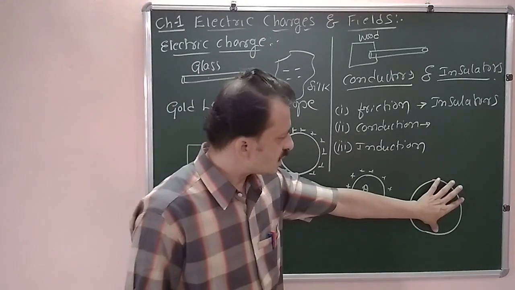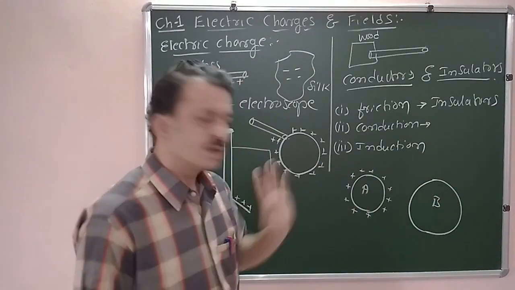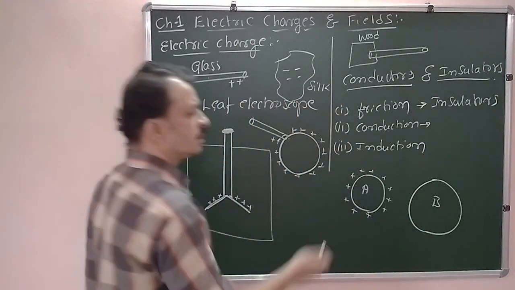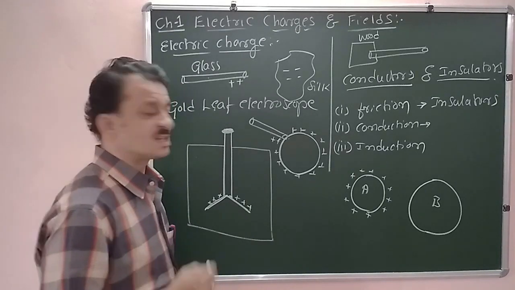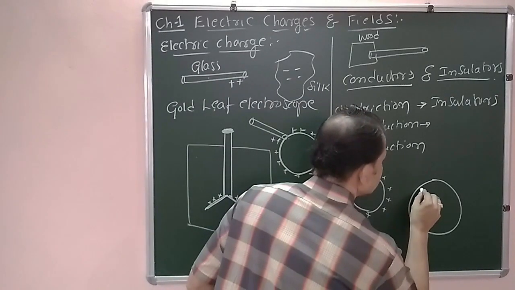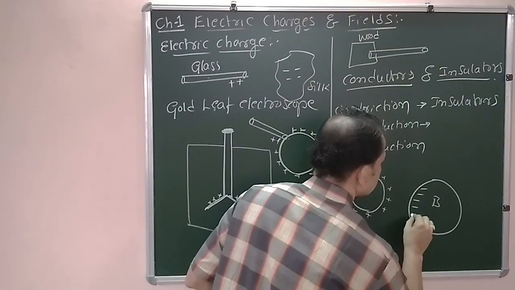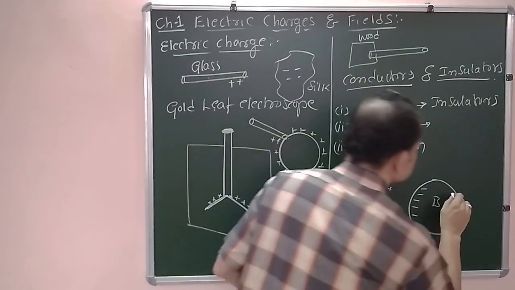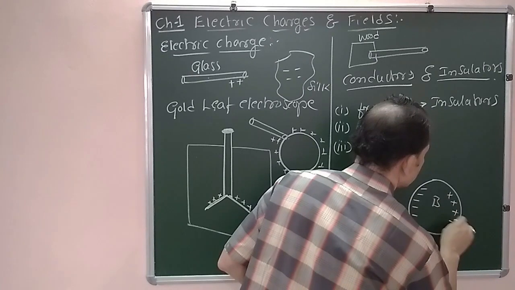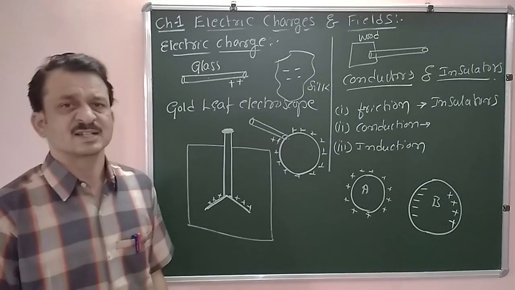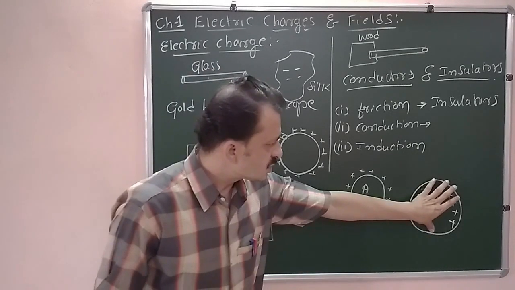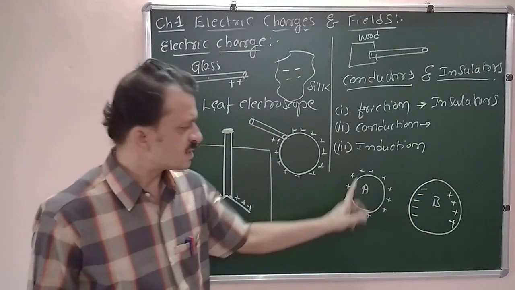As and when this uncharged sphere is brought nearer to the charged sphere A, what will happen? By the property of charges, the unlike charges come very close to one side, and the like charges are repelled and concentrated on the other side. Look carefully here. An uncharged sphere is brought near a charged sphere.